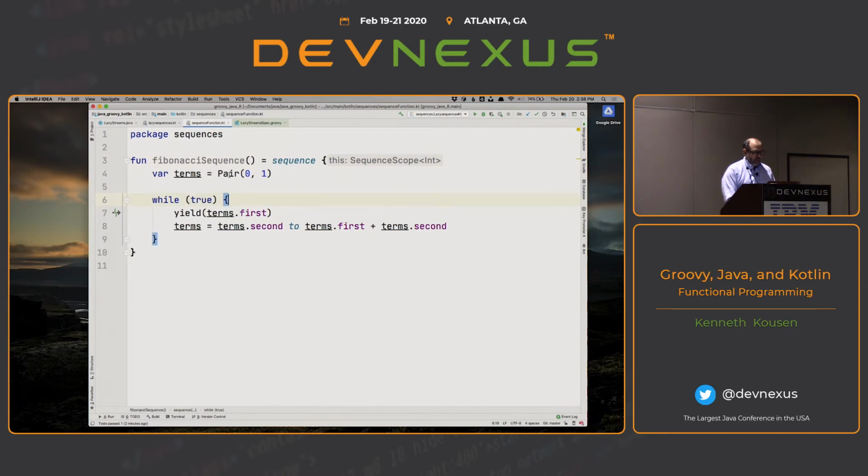And therefore, this says start off with a pair, and now I'm going to yield the first one to the output, and then I'll make the new terms by taking the second as the first and the first plus second as the second. And if you think about that, you'll recognize that it's actually a Fibonacci number generator. Because each time the key is the current value, and the value is the next one in the sequence. Which leads to one gag.